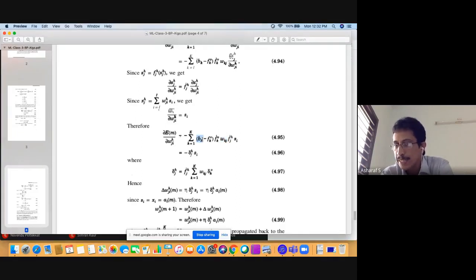So teacher minus desired, into derivative of the activation function at the outputs, into the weights connecting me to the output layer, that becomes my gradient into input. That'll be my adjustment, delta W, and you keep doing this.